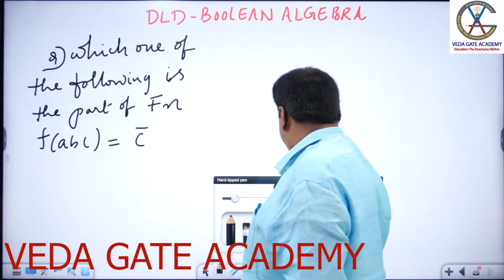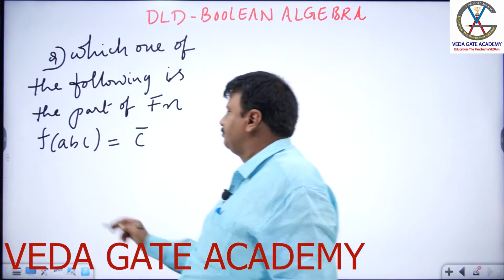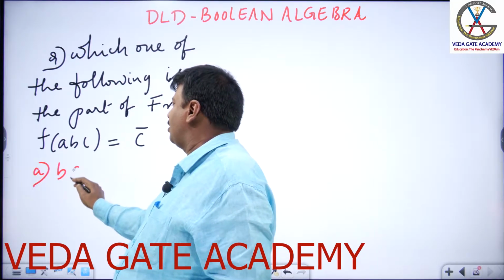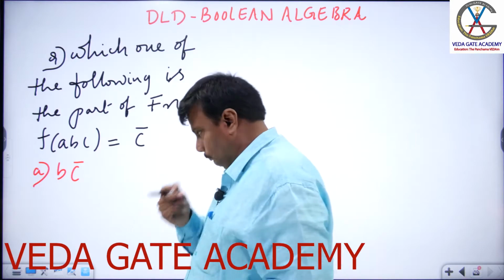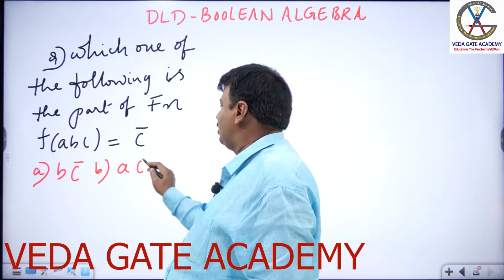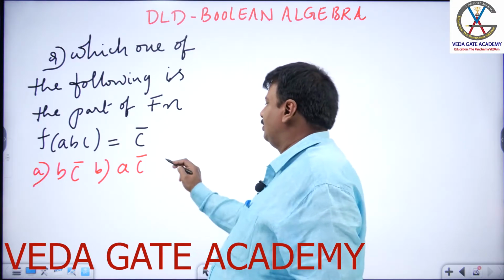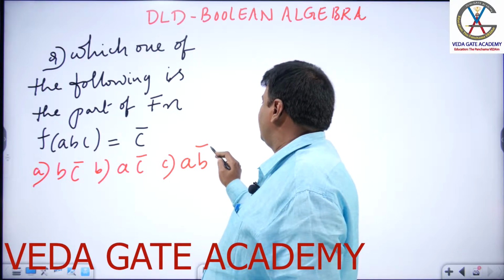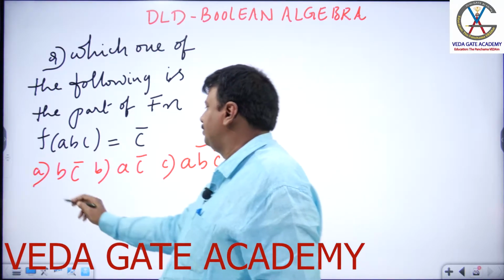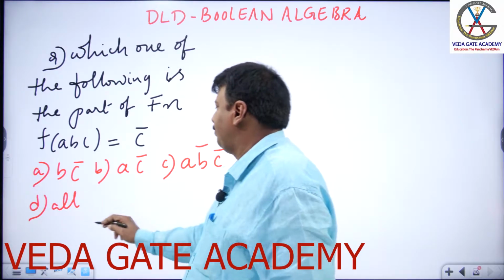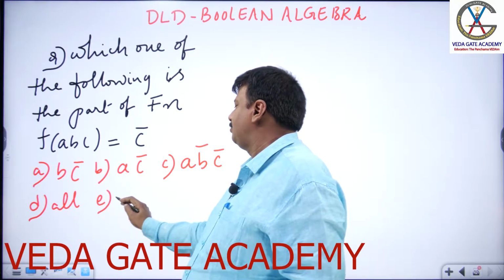And the options given here: choice A, BC bar; choice B, AC bar; choice C, AB bar C bar; choice D, all; and choice E, none.